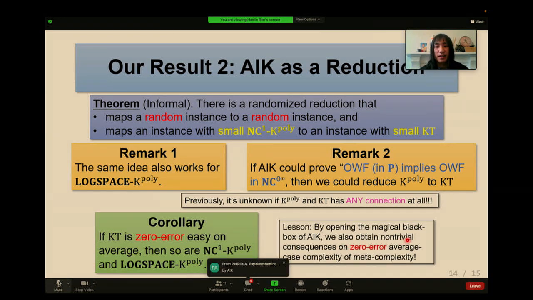So if you work out what's actually going on for AIK, Pericles said, I believe there is a follow-up of AIK, where under standard assumptions, they show how to compute every P function in NC0. Are you referring to the computational randomized encoding paper?